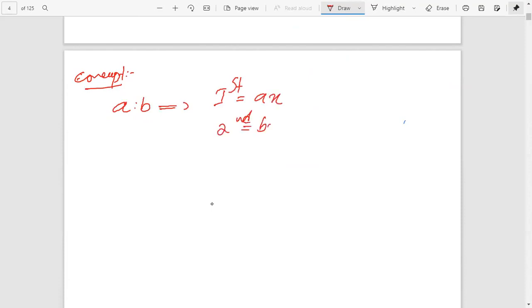Here is another important concept of ratio. The concept says if two quantities are in the ratio A is to B, then we can write the first quantity as AX and the second quantity as BX. This is the important concept of ratio.